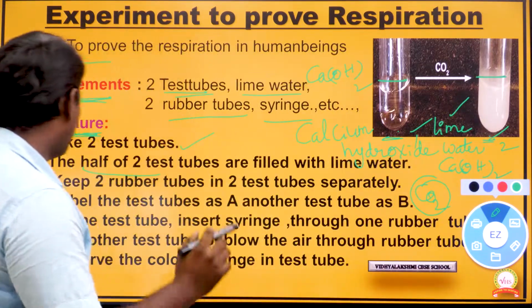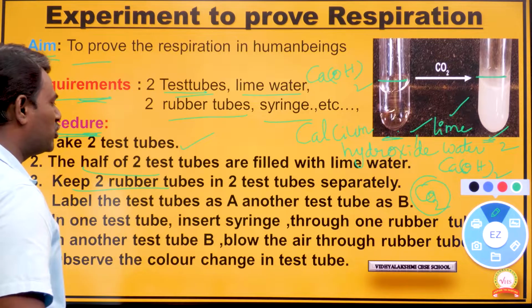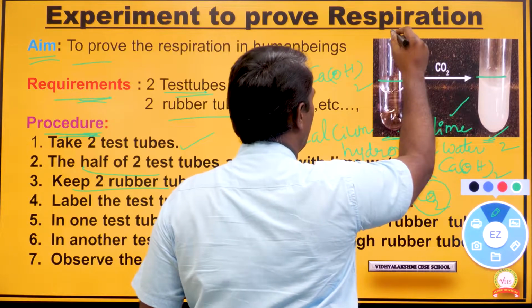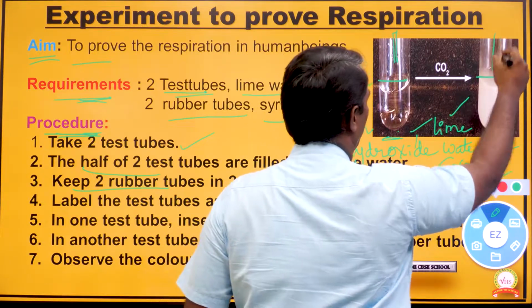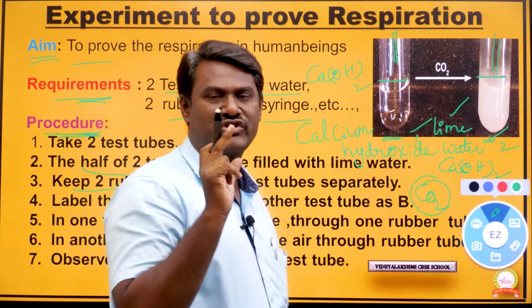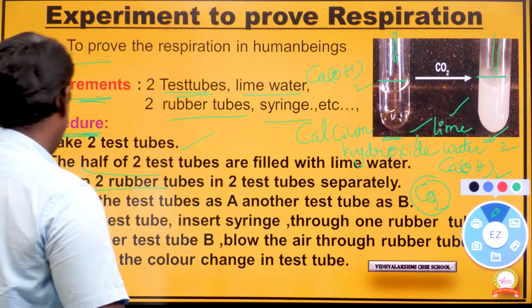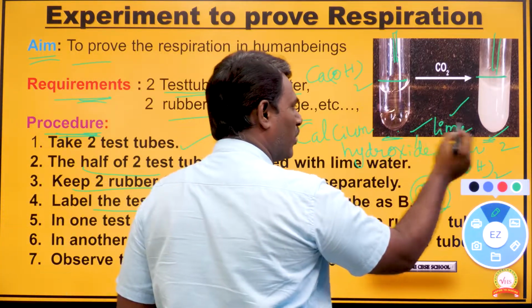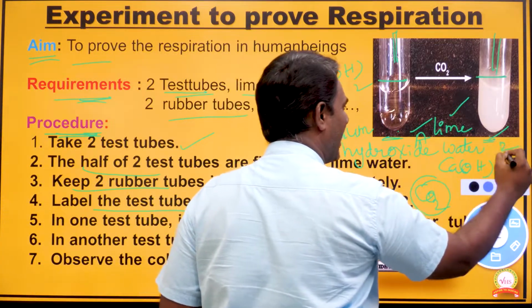Next point is to keep 2 rubber tubes in the 2 test tubes. Inside here we keep 1 rubber tube and here 1 more rubber tube. We keep 2 rubber tubes inside the 2 test tubes of lime water. Next, label the test tubes as A and B. Here they are labeled 1 and 2, but we have to label them as A and B.